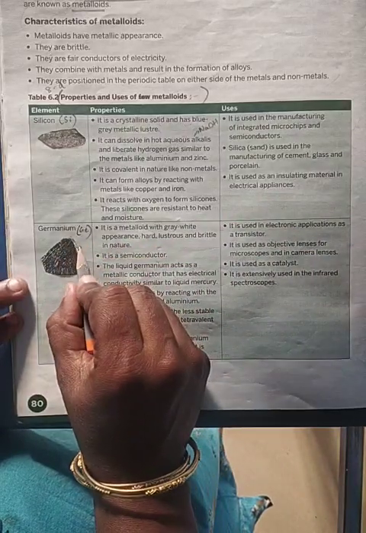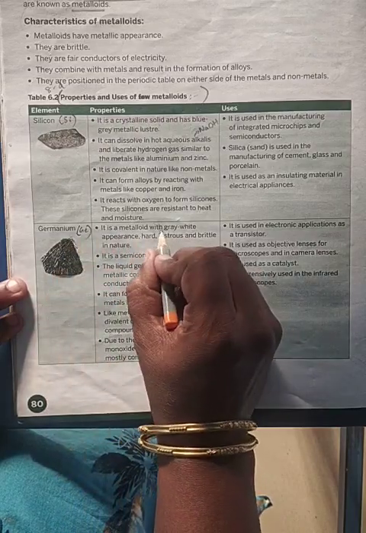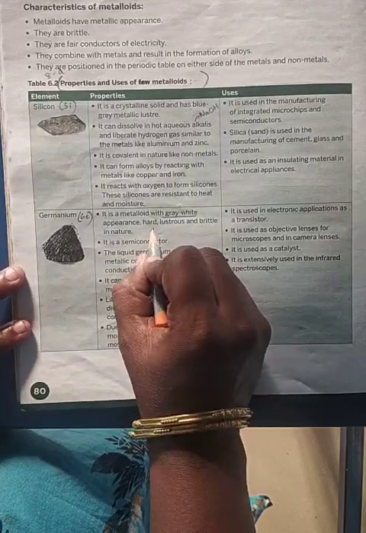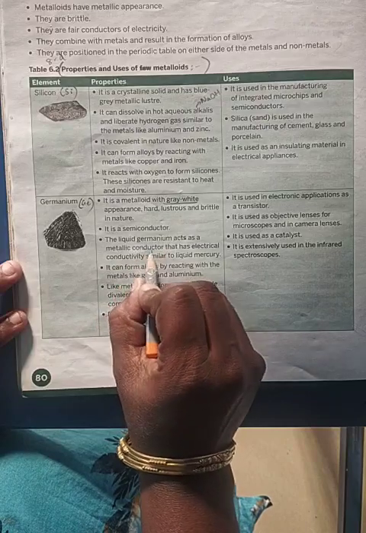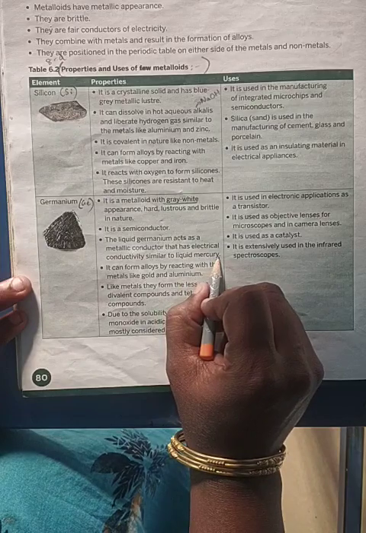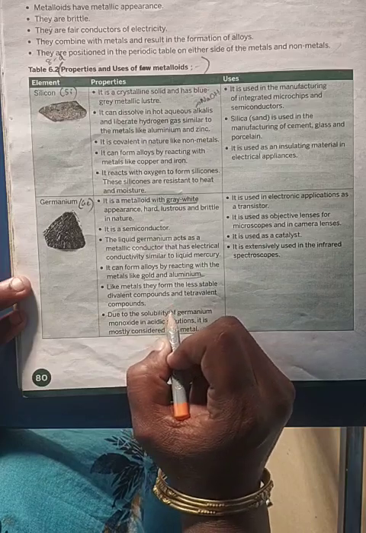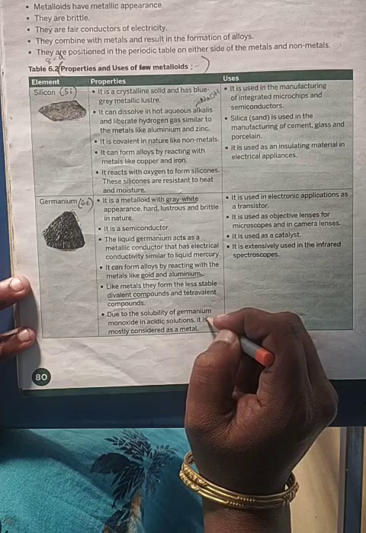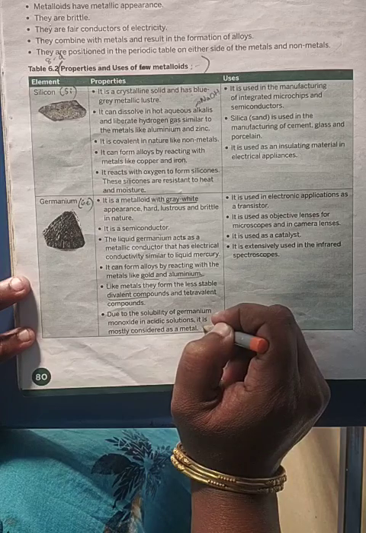Now, the second metalloid is germanium. Germanium is grey-white in color. Then it is hard, lustrous and brittle. Liquid germanium is a metallic conductor, similar to liquid mercury. Then it will form alloys with gold and aluminium, and it forms divalent compounds, and the solubility of germanium monoxide in acidic solution is considered as a metal.